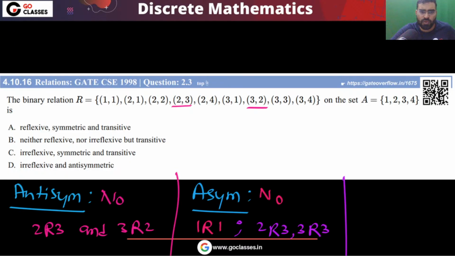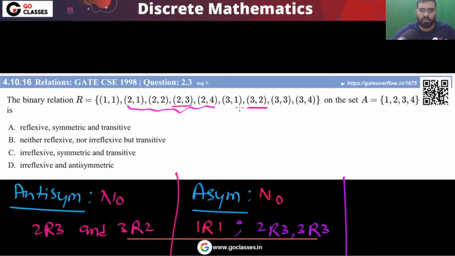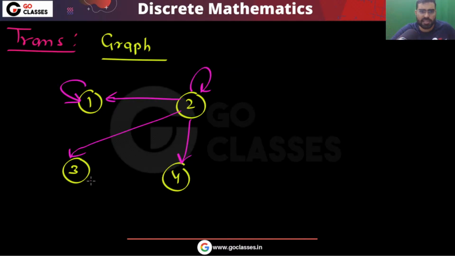1 is related to 1. Then 2 is related to 1, 2, 3. Sorry, 2 is related to everyone. You can see that 2 is related to everyone. Now what next? 3 is related to everyone. So again this 3 is also related to everyone.